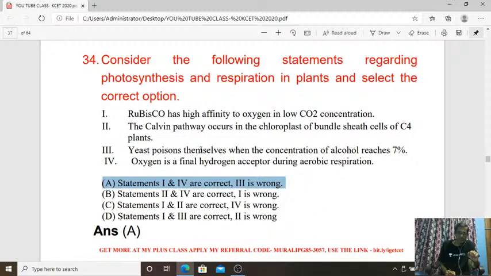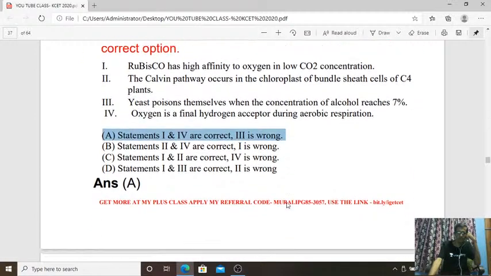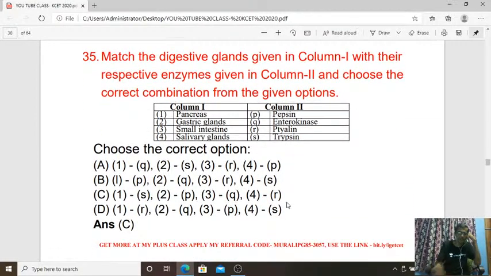Yeast poison themselves when the concentration of alcohol reaches 7%. That is the wrong statement. Then this is not needed here. So answer is A for question number 34. Yes, now come to the match the following 35th question.